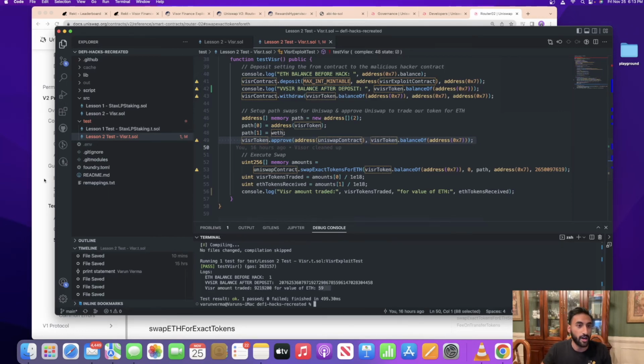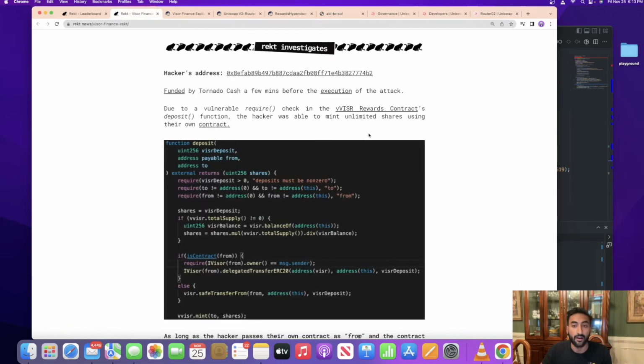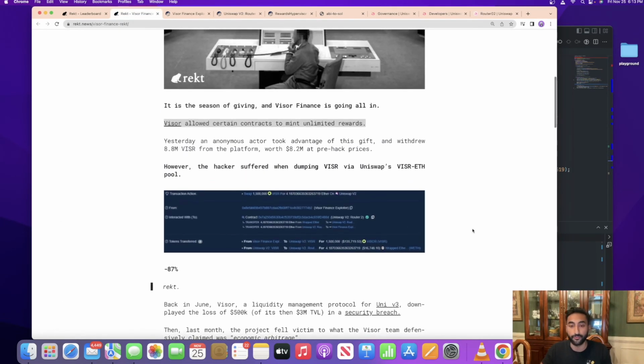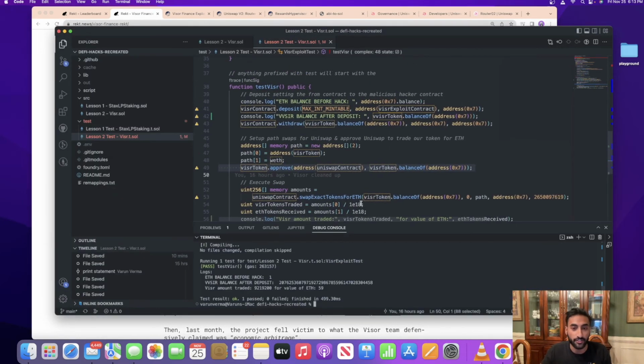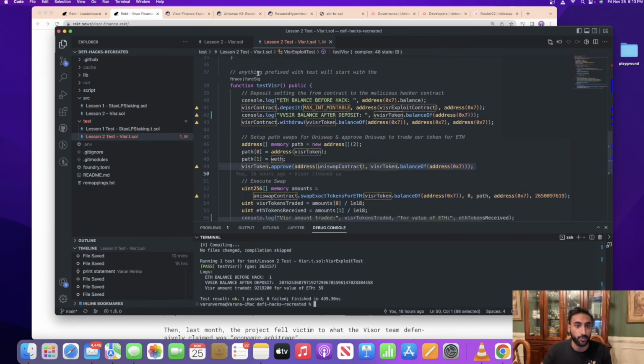So as we saw in the Rekt News piece, while a bunch of tokens got stolen, cashing out wasn't very profitable. So they lost 87%. We got 60 ETH. At the time, ETH was trading for about maybe 5K. So this was a 300K hack. A lot more money got burned, but overall it was relatively simple in comparison to what actually got exploited.